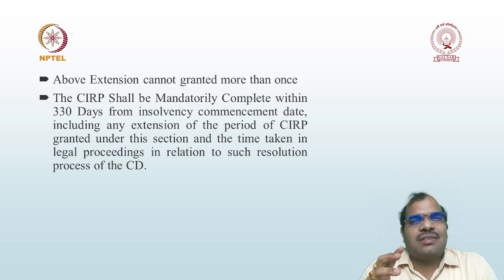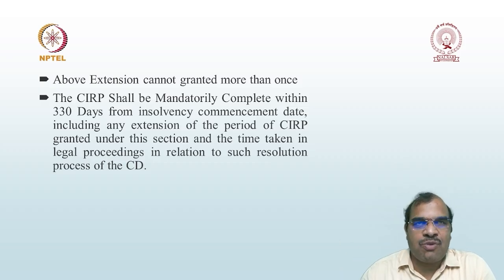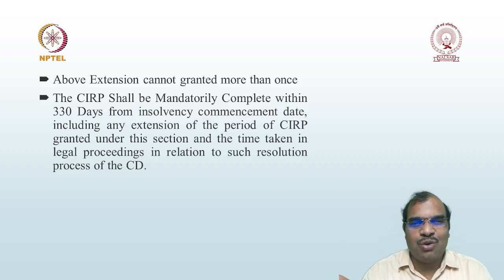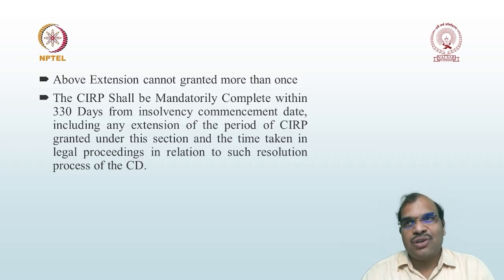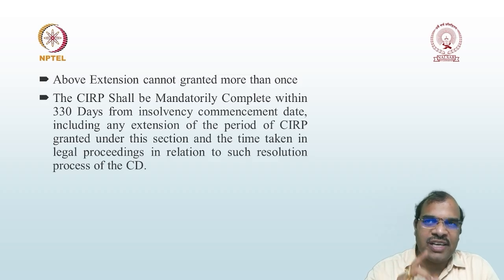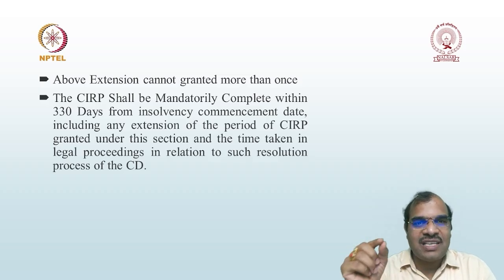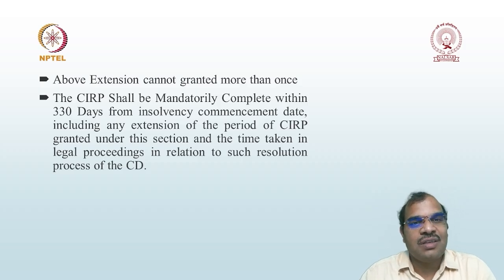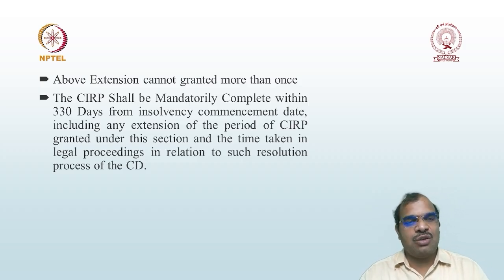But there are some instances where some days are excluded. Suppose legal proceedings are pending before the court of law. Until the case is disposed of, you cannot continue the CIRP process, so such period is excluded. So while calculating this 270 days, some days are excluded. Even after including those exclusions, the CIRP process must be completed within 330 days. That is the meaning of 330 days.